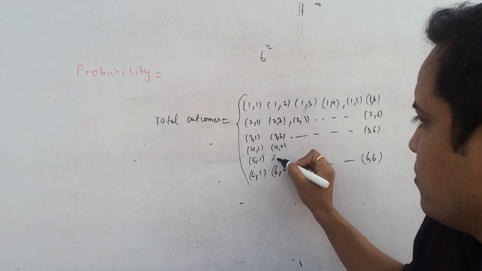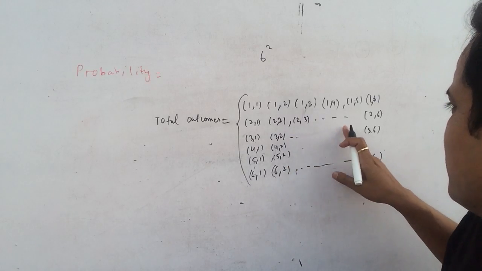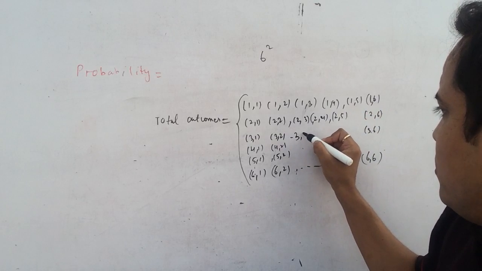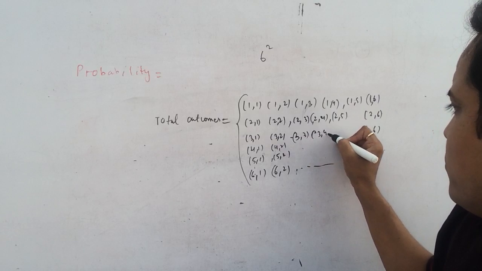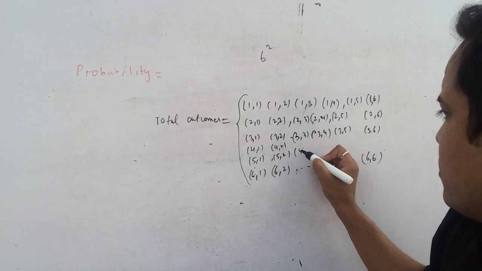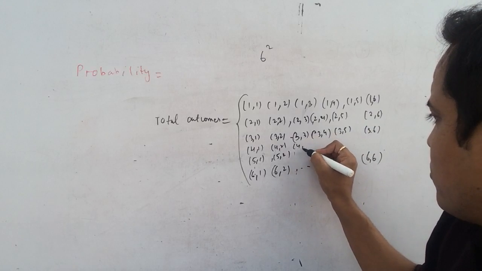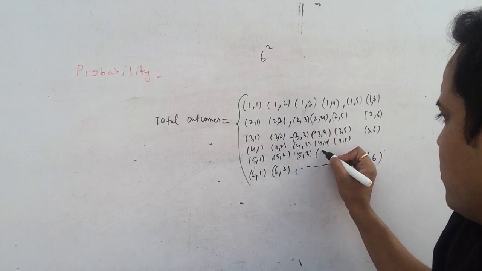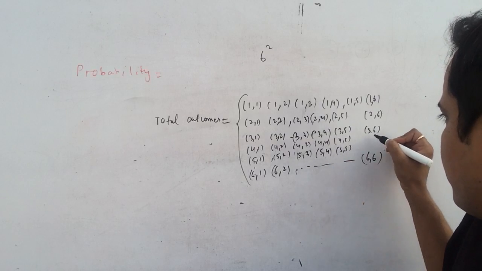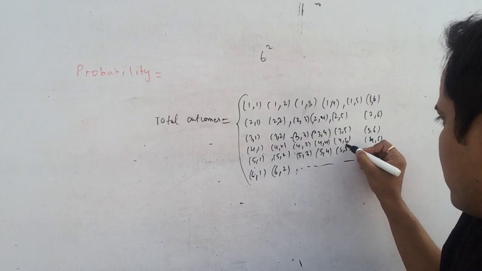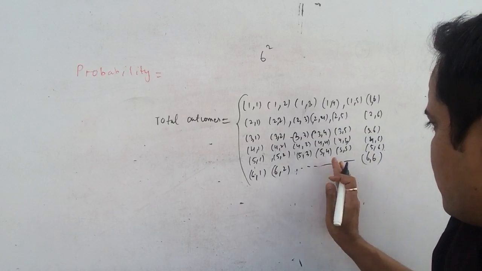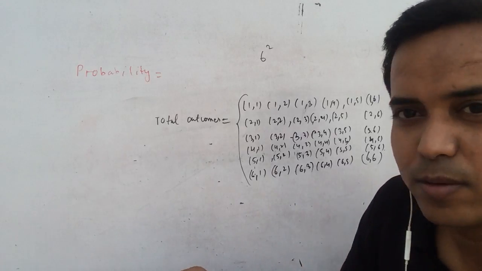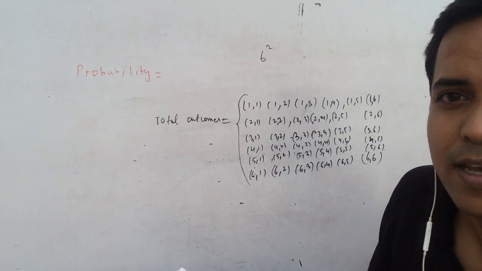So you can write here 4 1, 5 1, 4 2, 5 2. You can write here 2 4, 2 5, 3 3, 3 4, 3 5, 4 3, 4 4, 4 5, 5 3, 5 4, 5 5, 4 6, 5 6, 6 3, 6 4, 6 5. Okay, so these are the 36 cases.